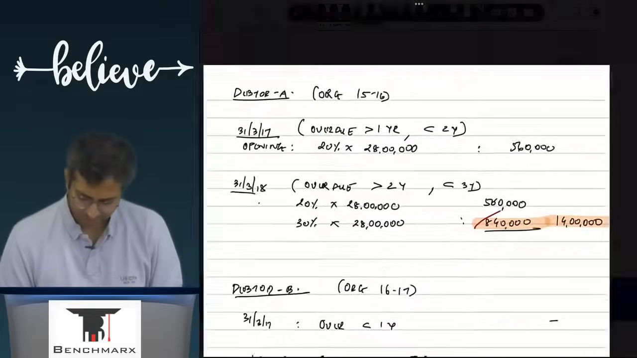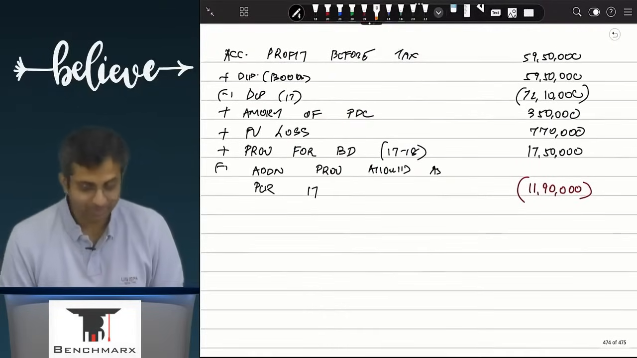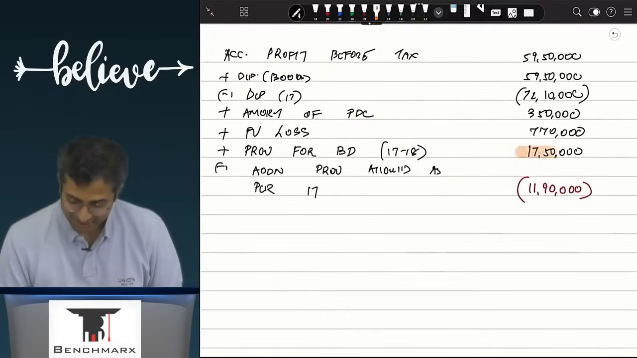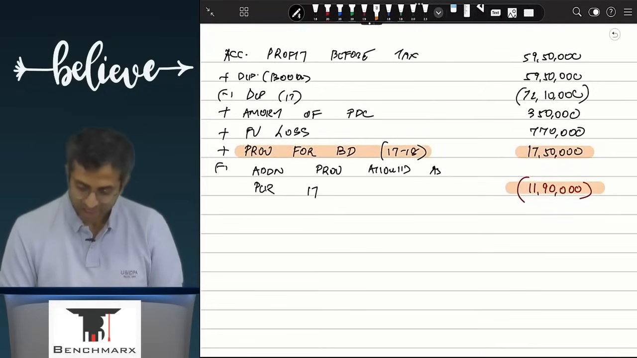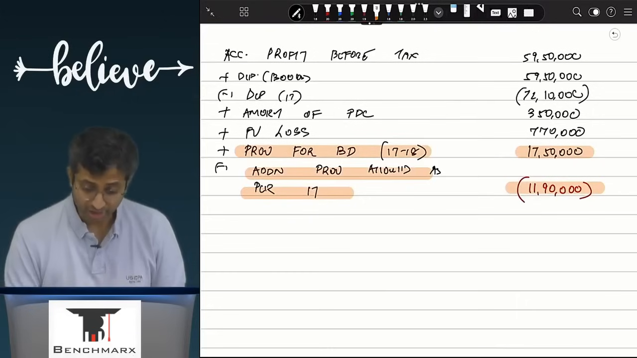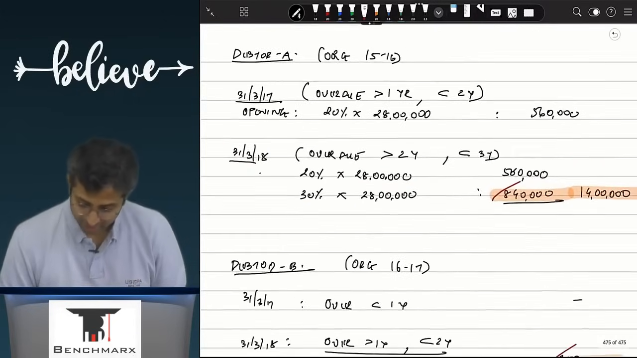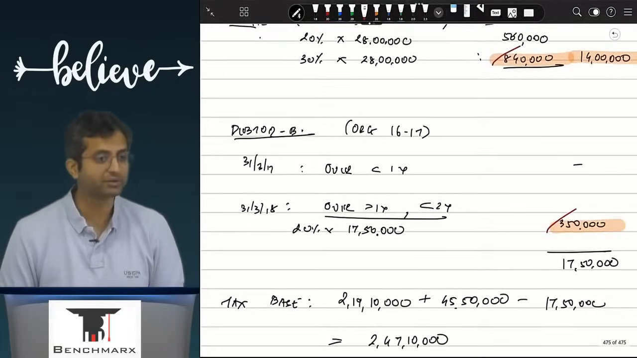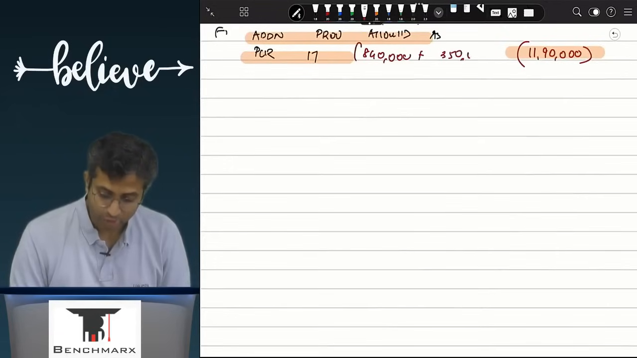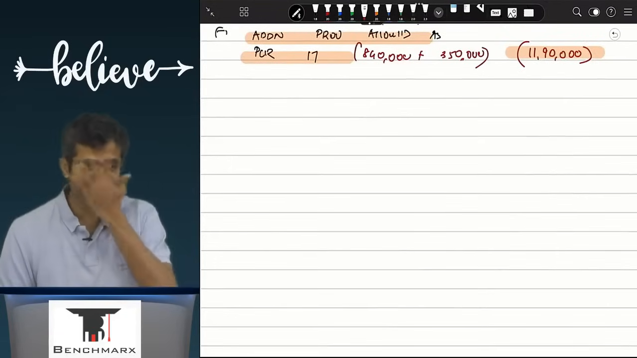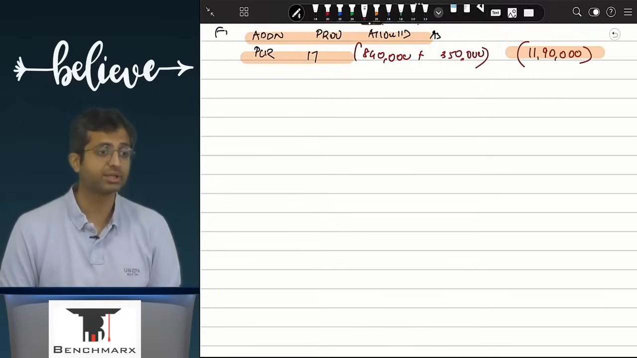Is that also correct? So this is 17,50,000, which we have added back, and then said additional provision in the current year would have been 8,40,000 and 3,50,000. This is nothing but 8,40,000 additionally in the current year and 3,50,000 also additionally in the current year. So we have deducted that. So my current tax impact has been correctly taken.